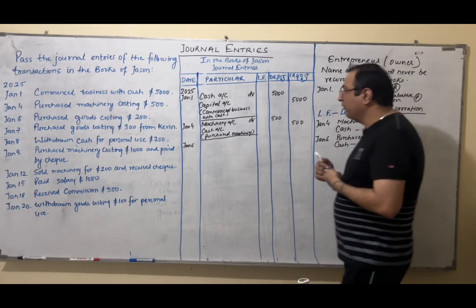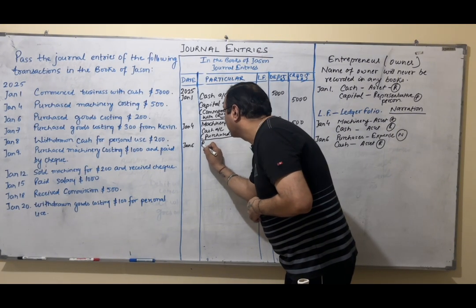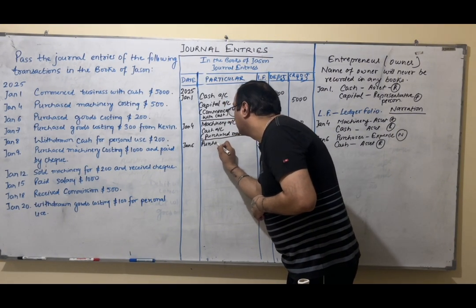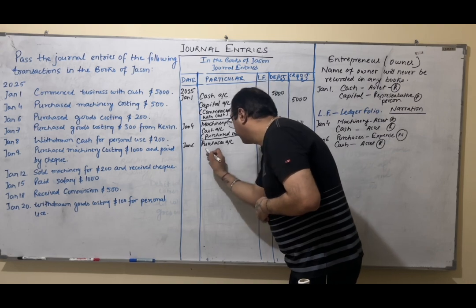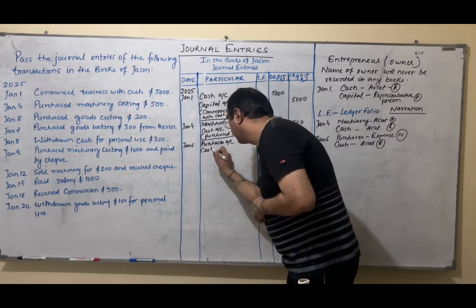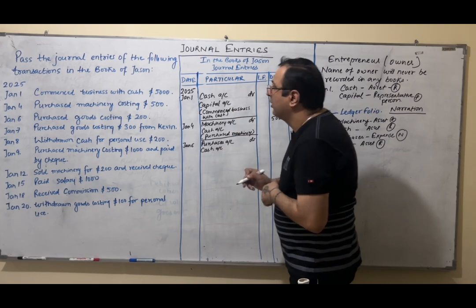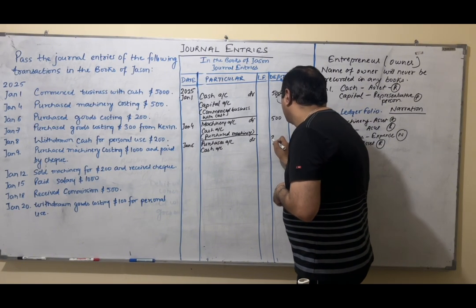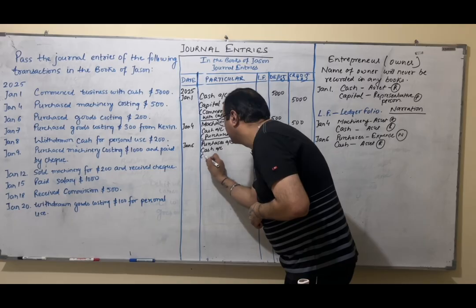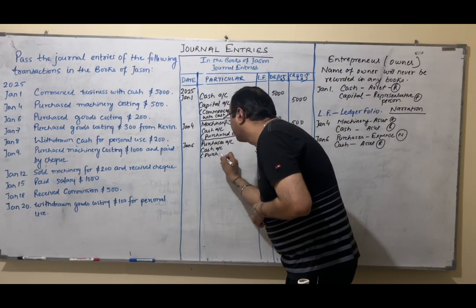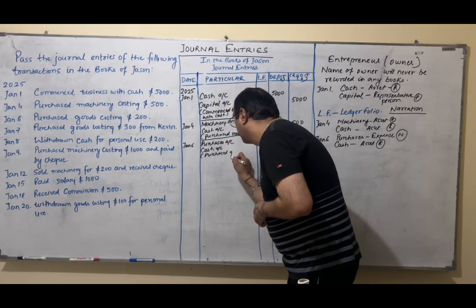Right? So the entry will be purchases account, debit, cash account. And the amount is 200. Purchased goods.